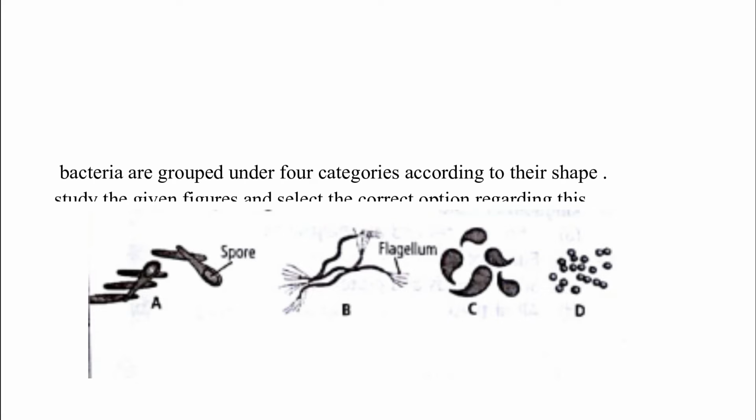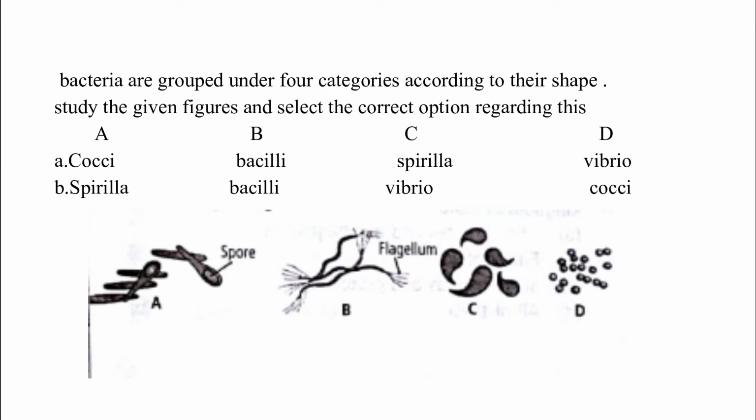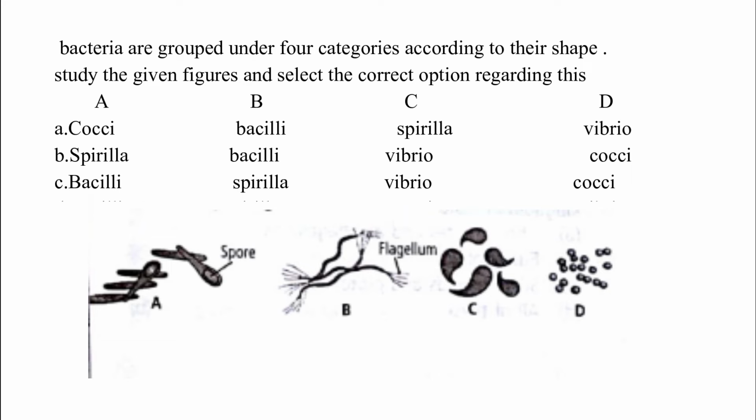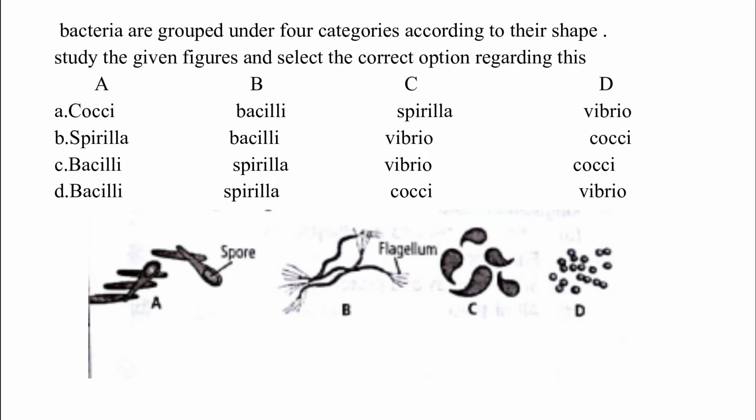Bacteria are grouped under 4 categories according to their shape. Study the given figure and select the correct option regarding this. Option A, Cocci, Bacilli, Spirilla, Vibrio. Option B, Spirilla, Bacilli, Vibrio, Cocci. Option C, Bacilli, Spirilla, Vibrio, Cocci. Option D, Bacilli, Spirilla, Cocci, Vibrio.